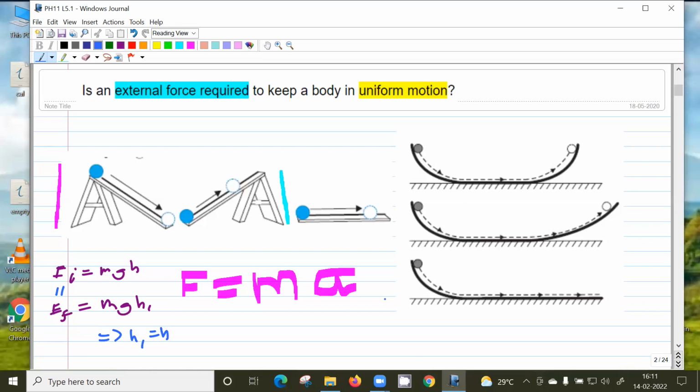Now suppose I reduce the angle of inclination of this plane, say this inclination angle theta decreases. Will the height it reaches change? What about the height that will be attained here? The height will be the same, but the distance traveled will be more.